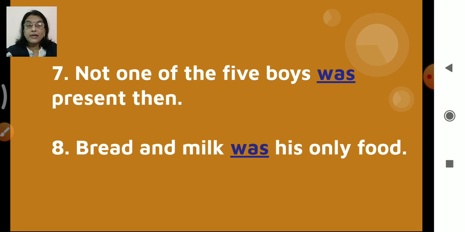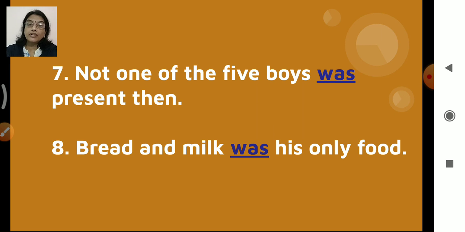Now here, children, remember I said we'll learn about "and" when two subjects are joined with "and". Now, this is the other option. Bread and milk was his only food. Why not plural here? Remember the rule, children?